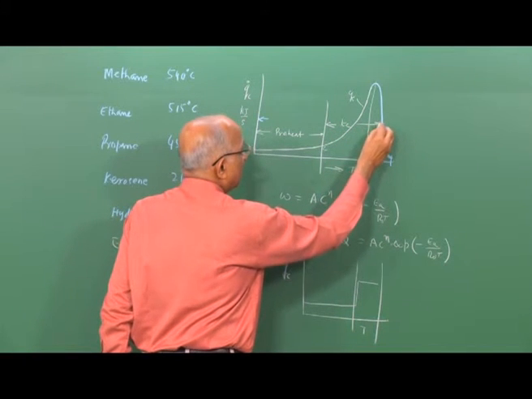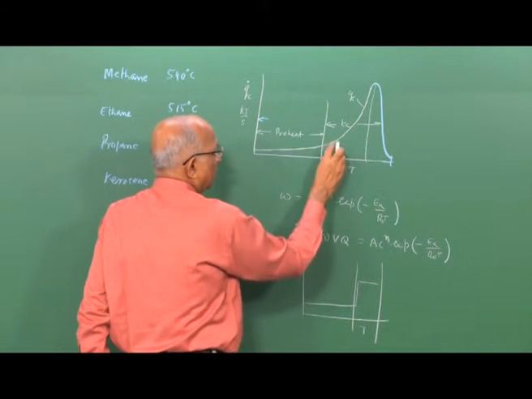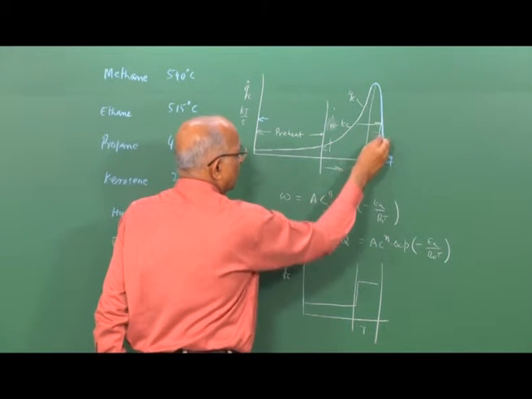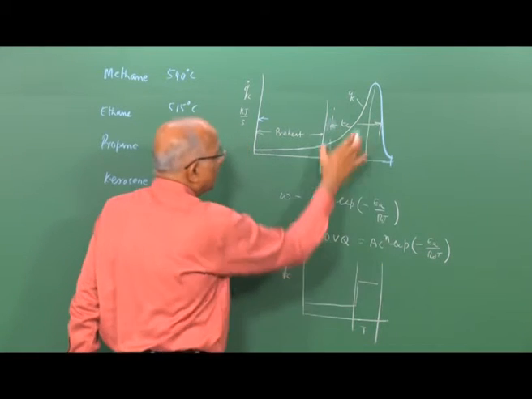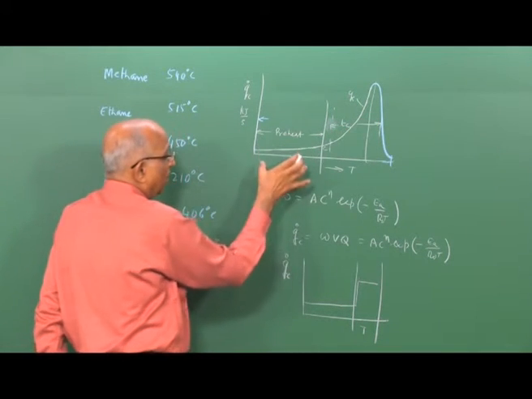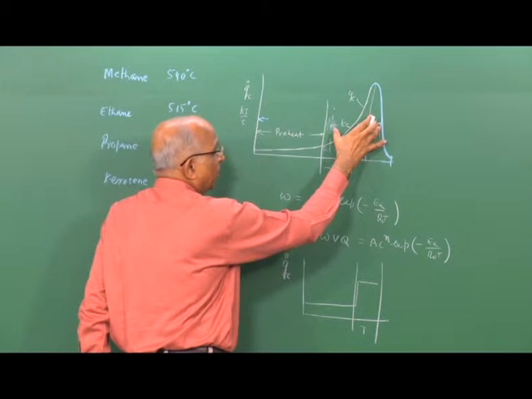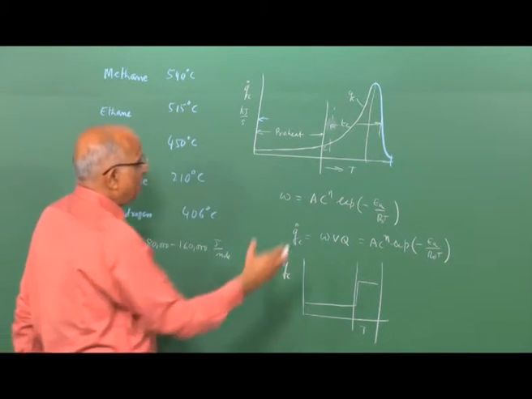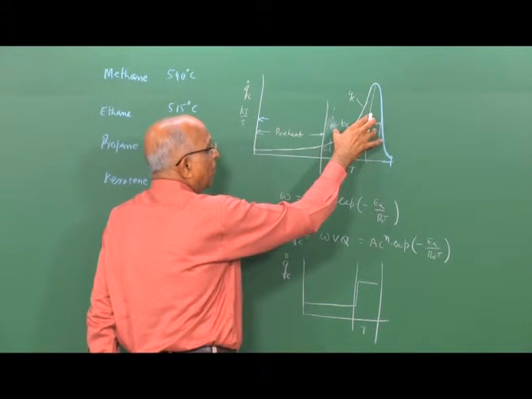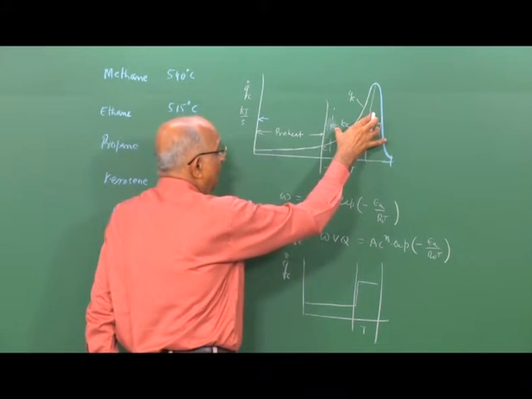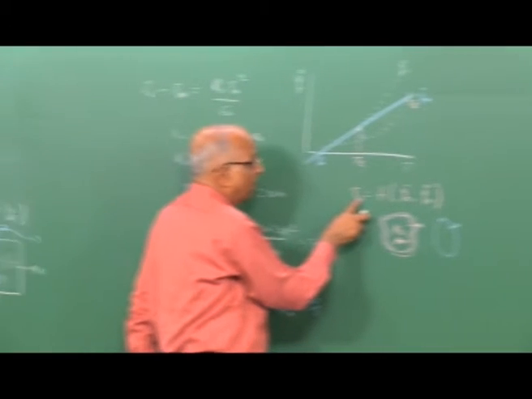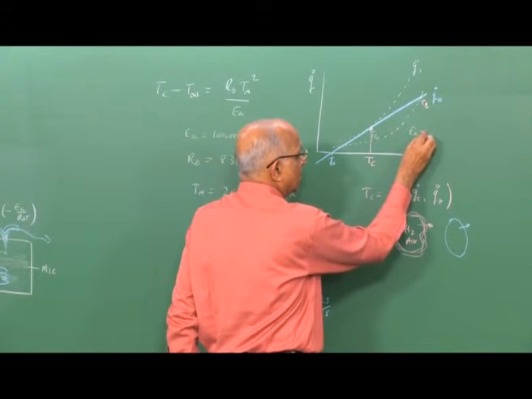Since the chemical reaction takes place in this period, I will say the period from here to here is the chemical reaction period. Since this is much shorter than this, there is not much time for the heat to get rejected during this short period. Therefore, heat transfer really does not play a role because this is occurring very fast, and the question of heat transfer does not affect my Tc when the value of the activation energy is large.